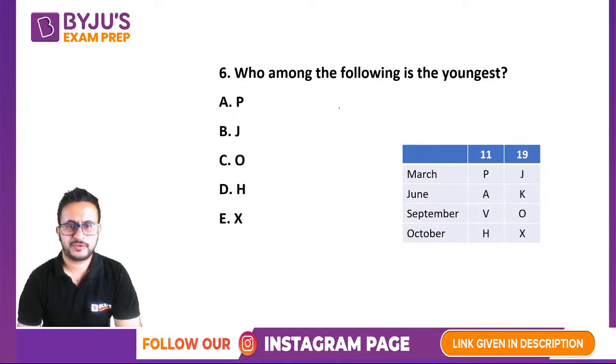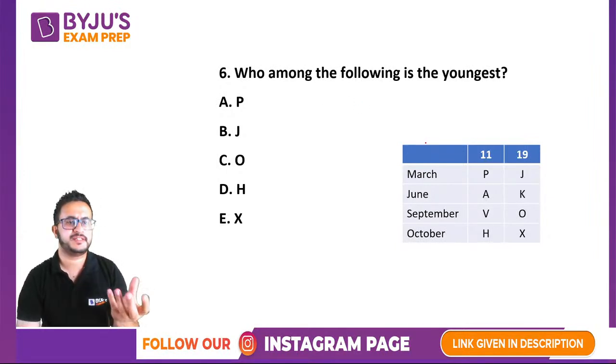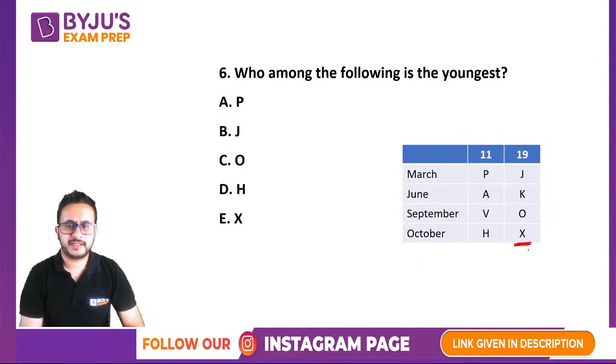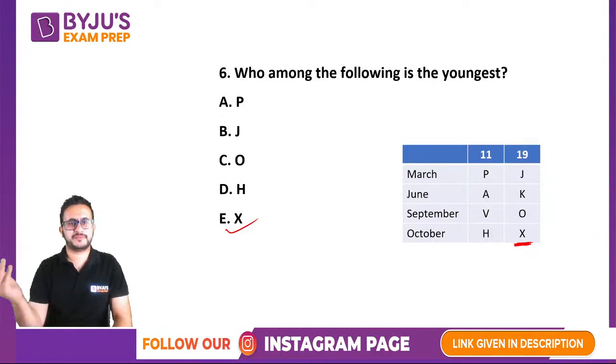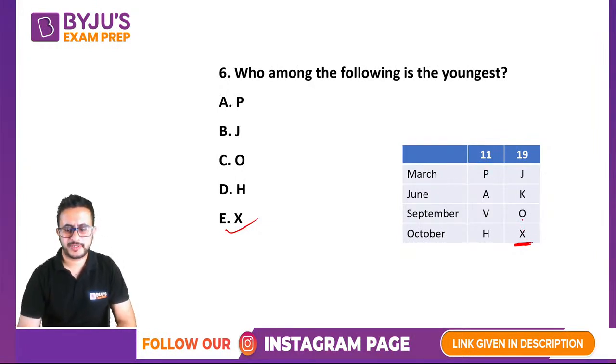Okay. Now see, youngest is the person who is born in the end. Always remember that youngest is the person born in the end. So that will be X. Here do not mark P. कुछ लोग कर सकते हैं. कुछ लोग क्या करते हैं? They think that the person born first is the youngest. Right? They think that what comes first is the youngest. Okay, no. The youngest is born in the end. Okay, so that should be X.